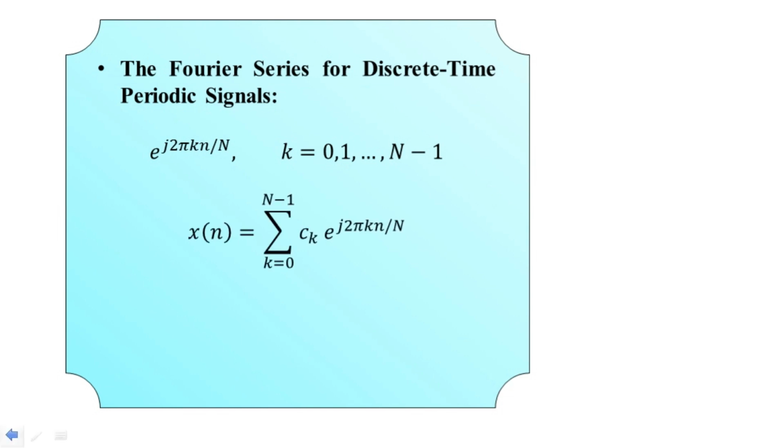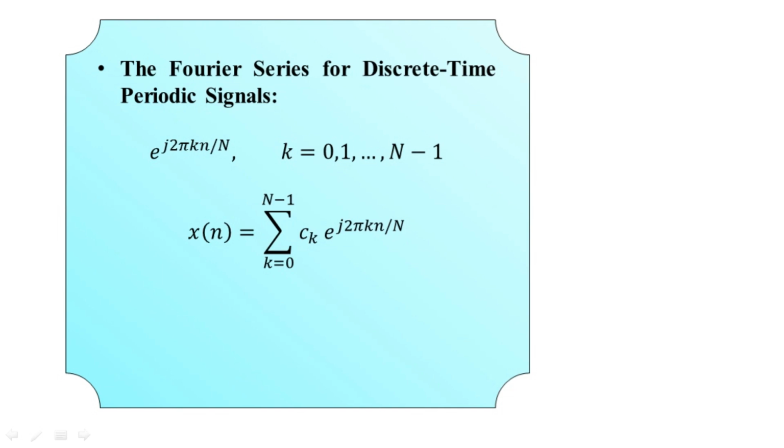Now the change as we switch from the earlier part to this part is very essential. In the earlier part, on the left hand side we had x of t to represent the time domain representation in continuous form. Here as we have x of n, n is for the discrete time representation here. So x of n is equal to the summation, small k is equal to 0 to capital N minus 1, operated over ck multiplied by e to the power j times 2 pi k small n by capital N here.